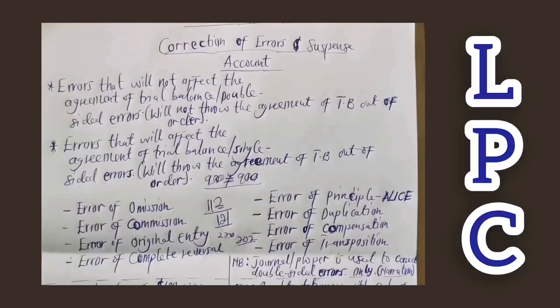And anytime you are recording the transaction in the general journal, remember narration is a key thing that you need to do because it must give us information about the account or the transaction that you are recording in the journal, so that you get to understand that, okay, this is the transaction I recorded. The narration gives us a brief knowledge about which kind of transaction exists in the journal. All right, so that we get to understand how to go about it. So we are saying that the journal proper or general journal is used to correct double-sided errors or errors that will not affect the agreement of the trial balance.